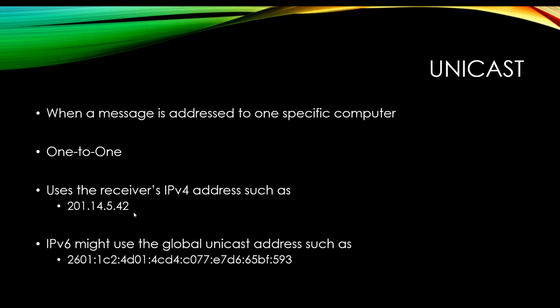201.14.5.42 as an example. In the case of IP version 6, it might use something like the global unicast address. And I gave an example here of a global unicast address. So it's a one-to-one. I'm sending a message to one other computer.